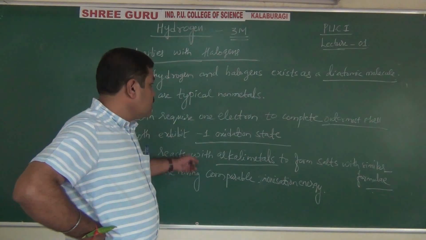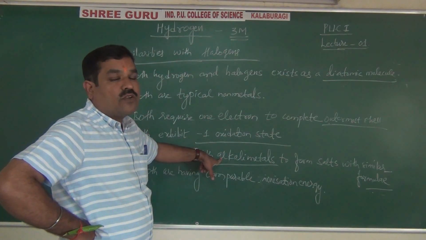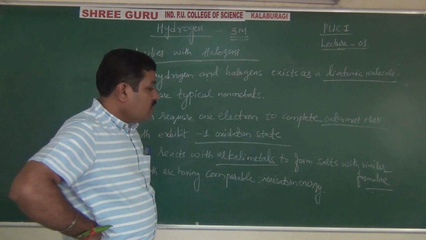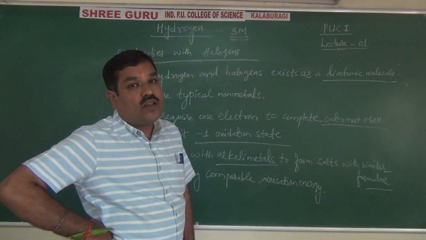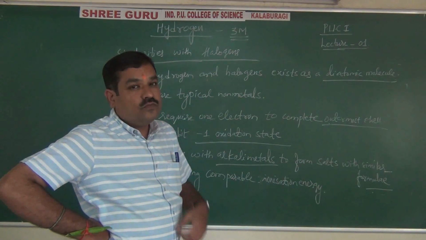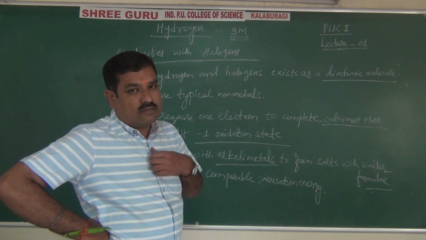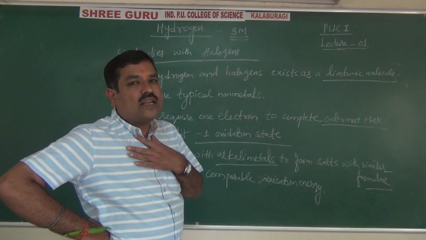Now both hydrogen and halogens react with alkali metals, lithium, sodium, potassium, rubidium and cesium, and form salts with similar formulae. For example, halogens react with generally sodium to form NaCl, like that.